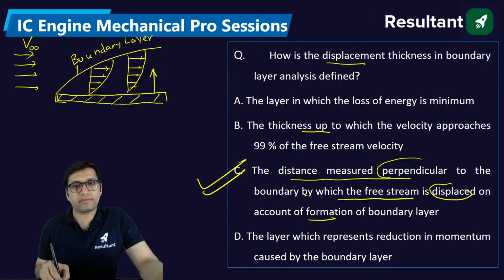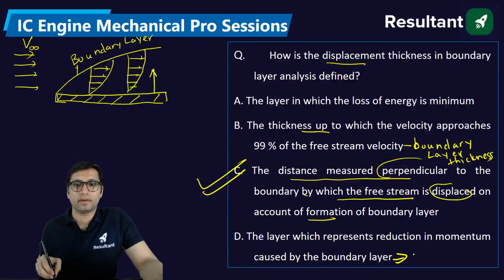This is called boundary layer thickness. This is the momentum thickness definition. And this is the definition of energy thickness.